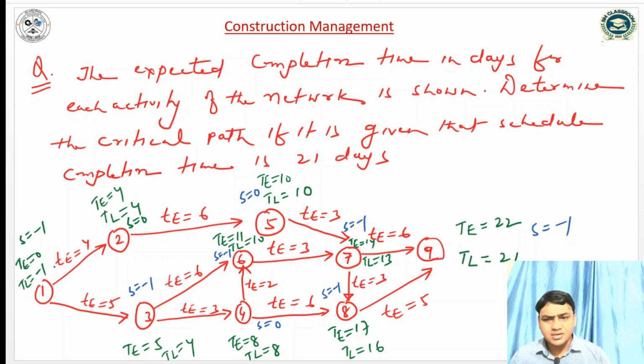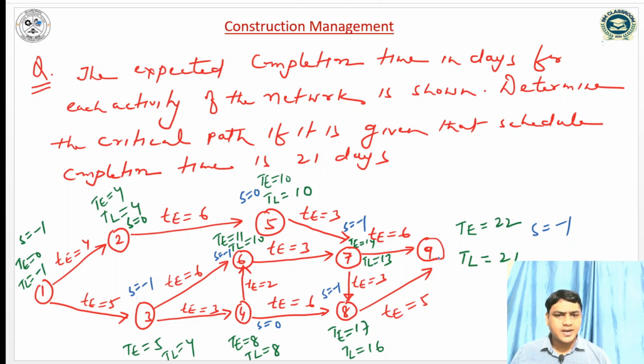But if I look from the initial event to the finish event, for event 1 the slack is minus 1. For event 3 the slack is minus 1. For event 6 the slack is minus 1. For event 7 the slack is minus 1. For event 8 the slack is minus 1.